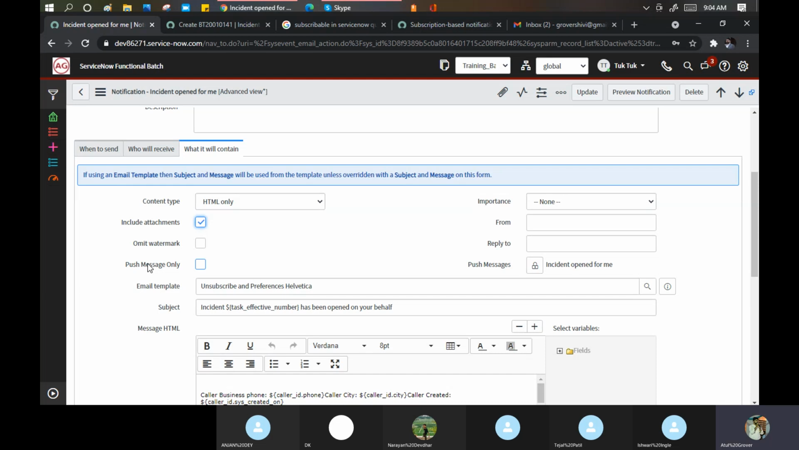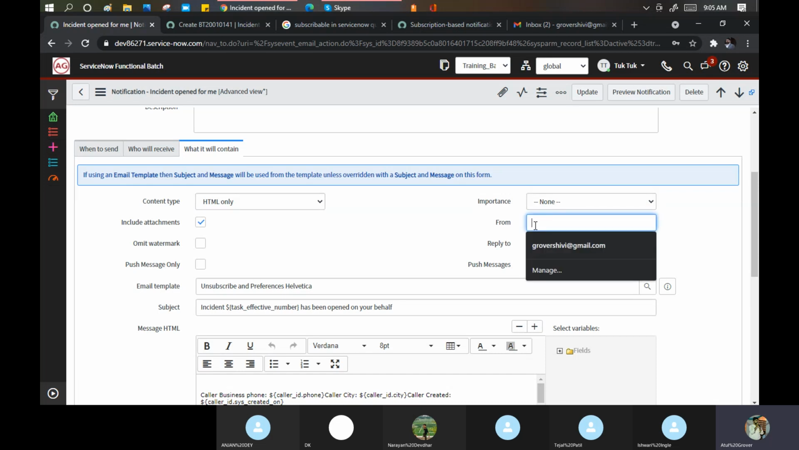Push message means as soon as anyone sends an email to me, my server will push that email to my mailbox, irrespective of whether there is space or not. That is the second part. But it will push to my mailbox. Okay. So that is push message only. Importance. Do you want to put some importance? Yes. High or low.